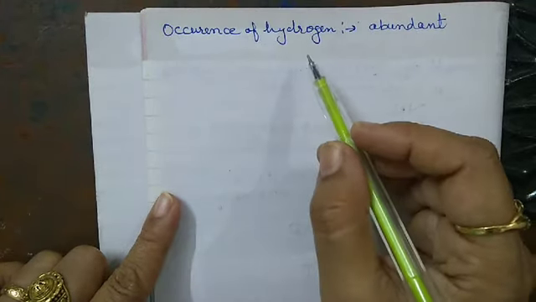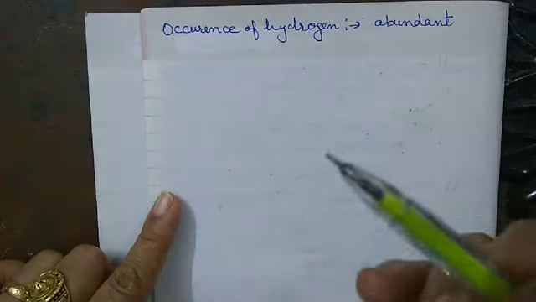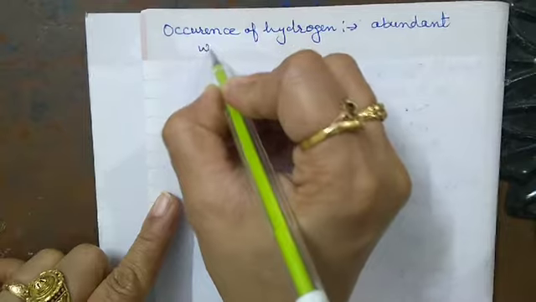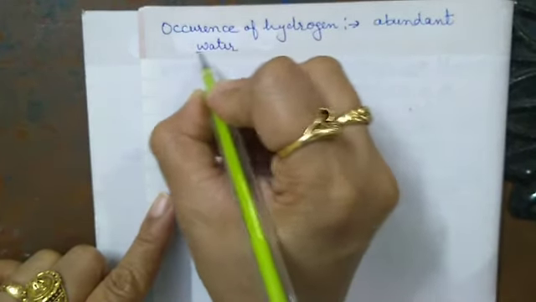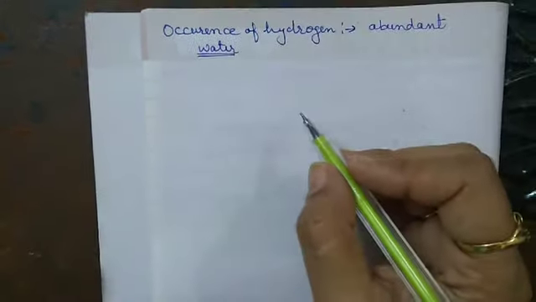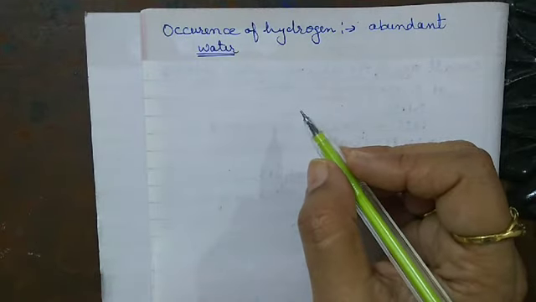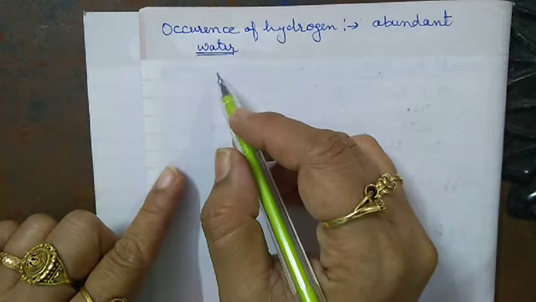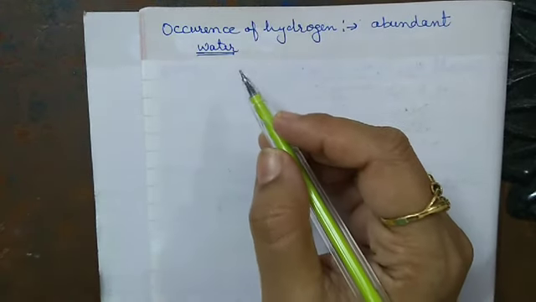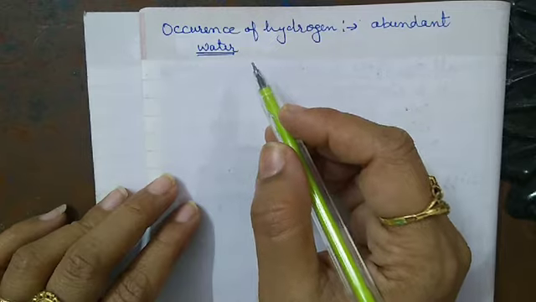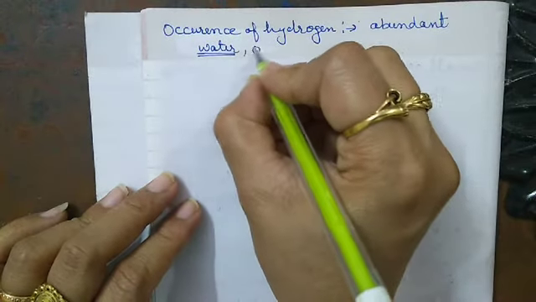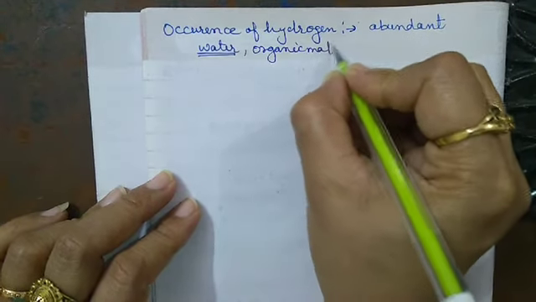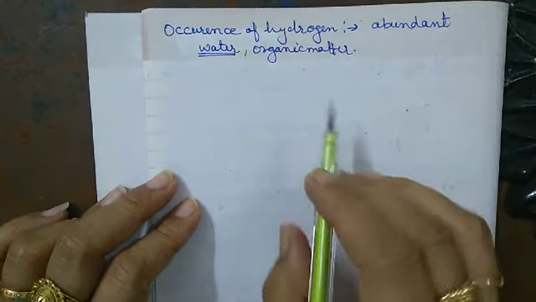On the earth, hydrogen is present in various compounds, mainly in combination with oxygen in the form of water, and in combination with carbon, nitrogen, sulfur and halogens in the form of organic matter.